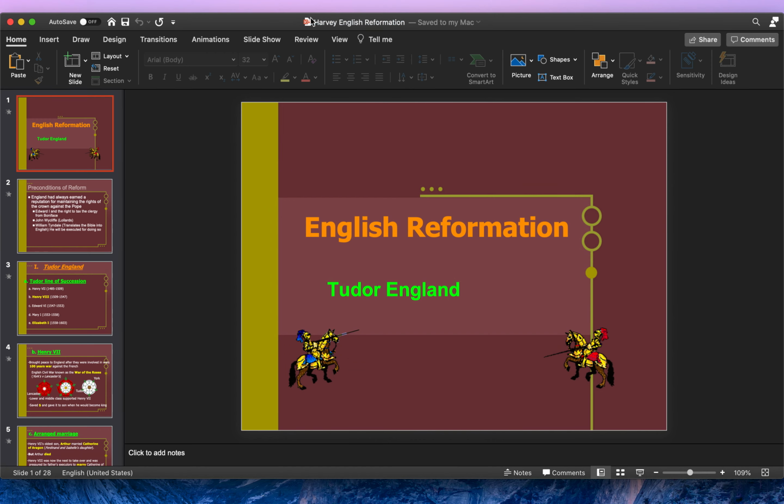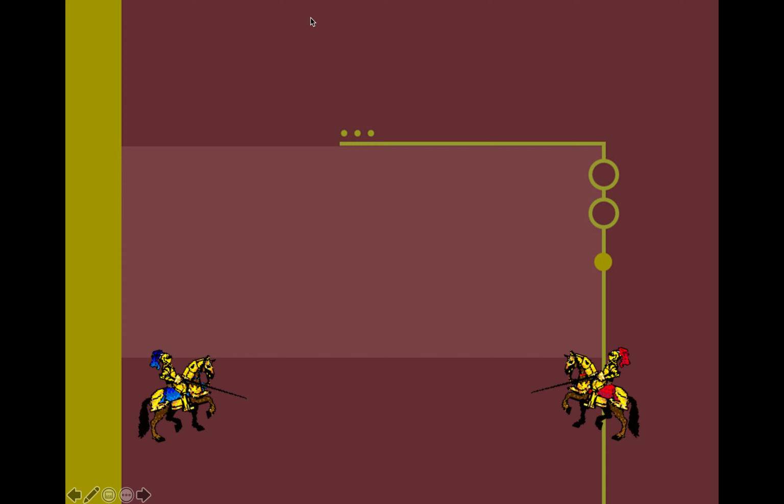Let's start our lecture on the English Reformation. So, we're still in chapter 3, and so far we've been focusing on the Protestant Reformation within the HRE, within Germany. We've been focusing on this German Reformation, Martin Luther, Lutheranism, and what's been going down there. We're going to switch gears a little bit right now, and we're going to be focusing on the English Reformation. Martin Luther's movement against the Catholic Church is going to spread to England. And we're going to talk about what goes on there.